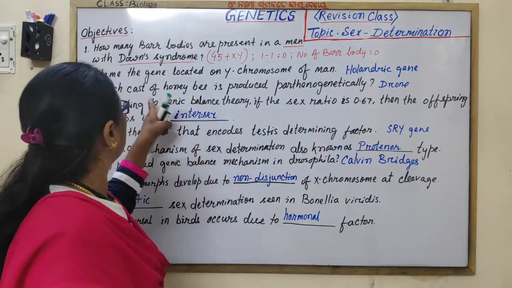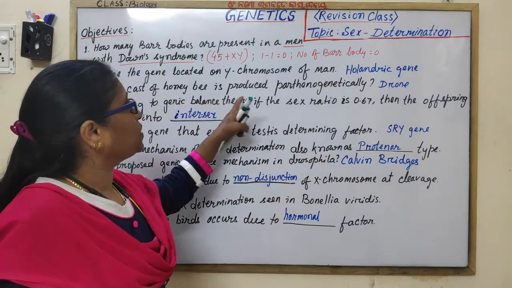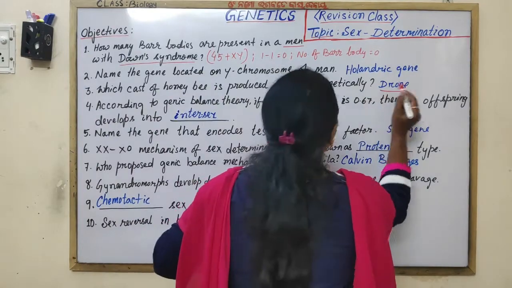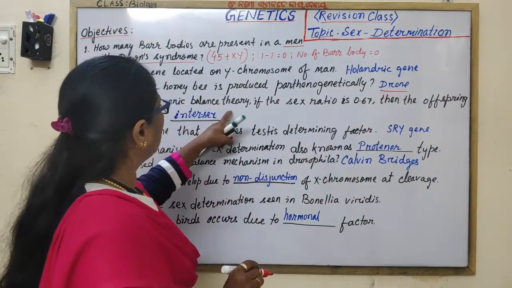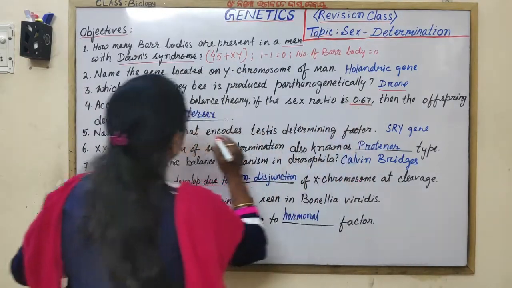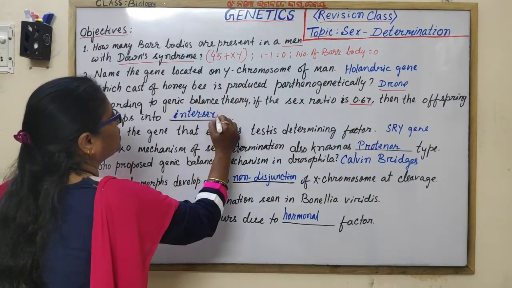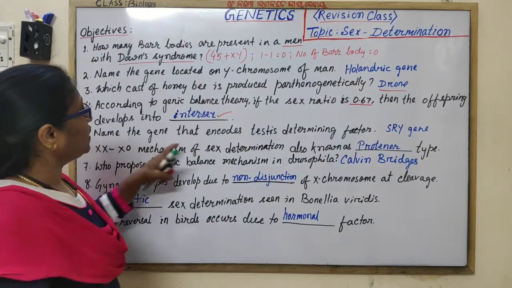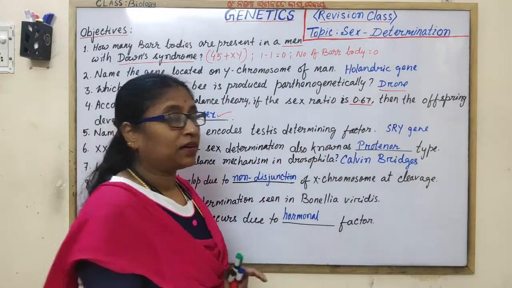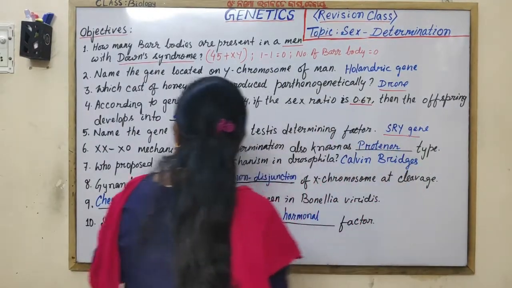Holandric gene. Which caste of a honeybee is produced parthenogenetically? Drone. According to genic balance theory, if the sex ratio is 0.6, then what is the sex of the offspring? Intersex. Name the gene that encodes testis determining factor: the SRY gene.